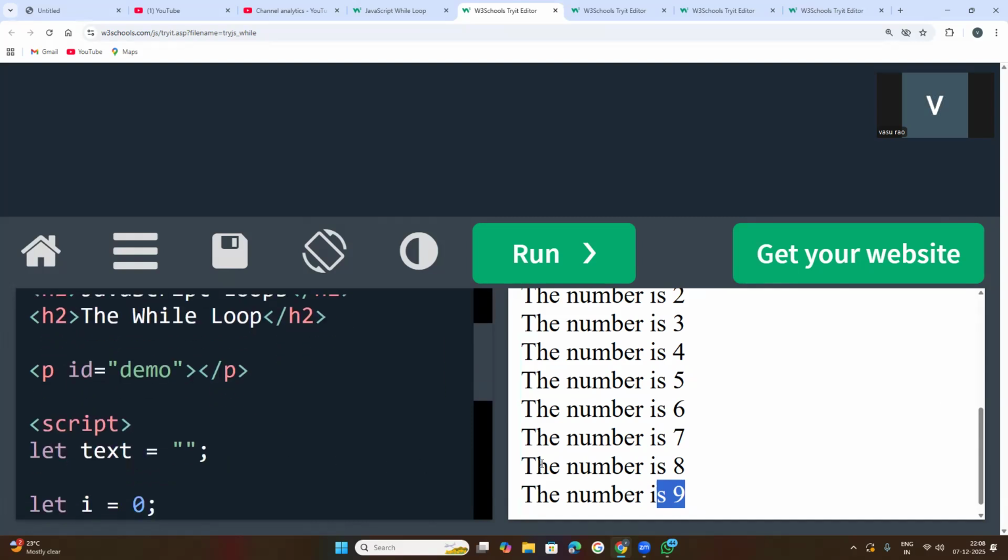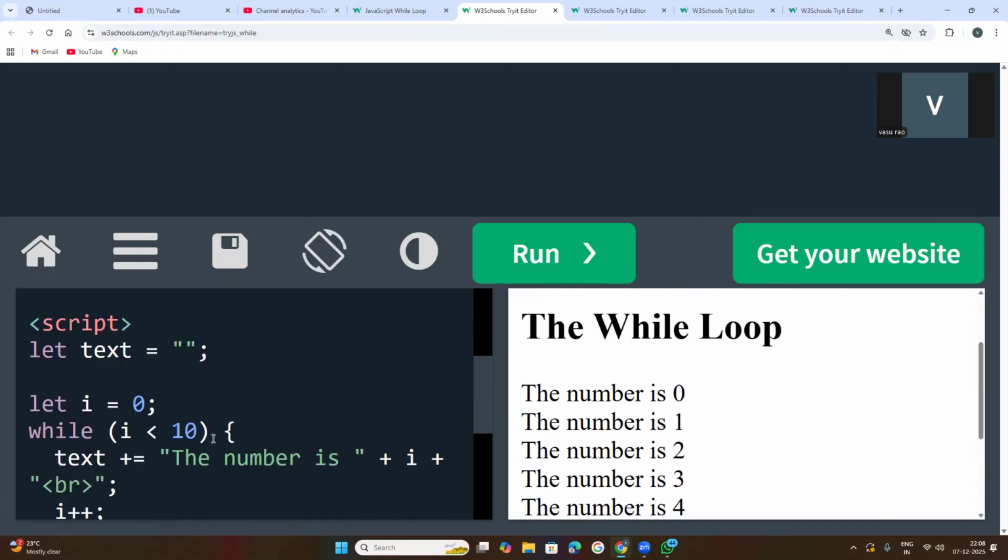This is the code. This is the while loop that is written inside the script. I told you that under the script tag, JavaScript code will be written. Here one variable is created, the text variable with the let keyword, and it is empty. For the condition, the I value is set to 0.